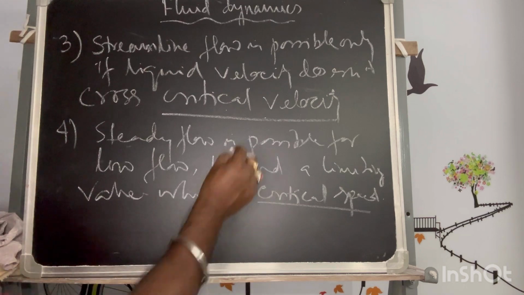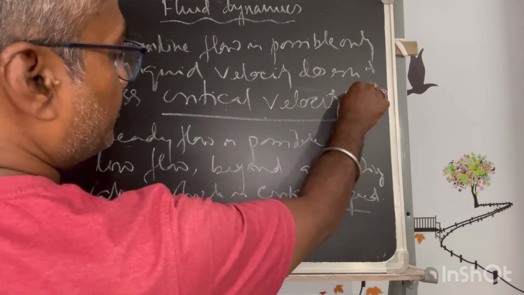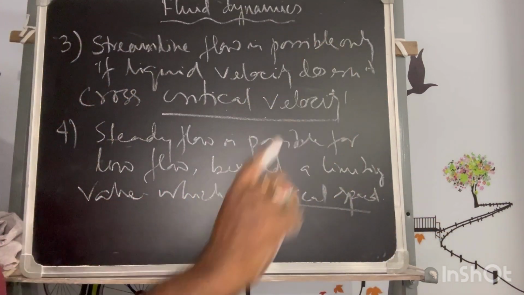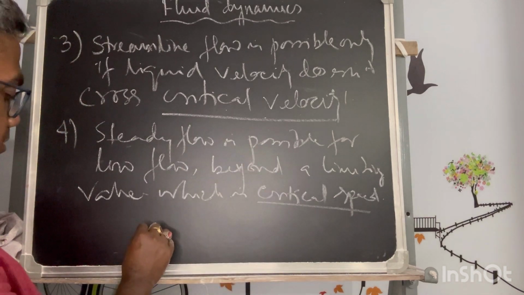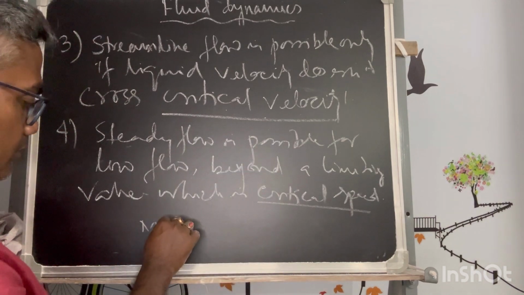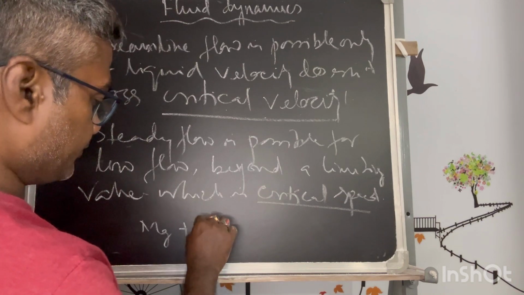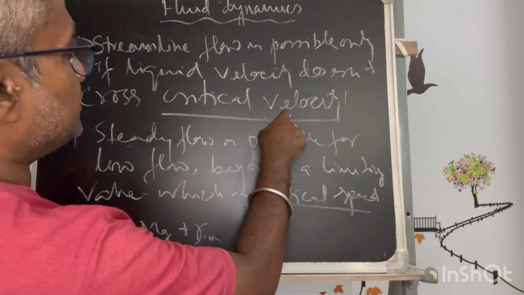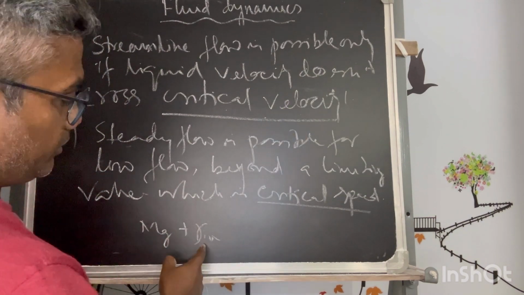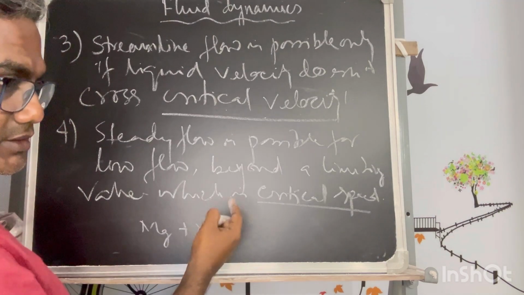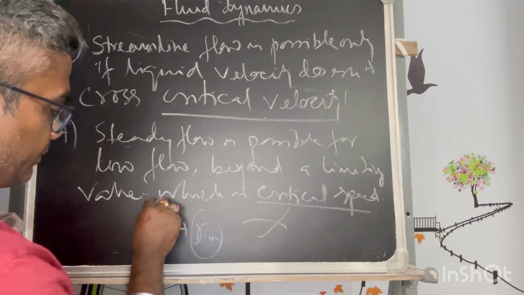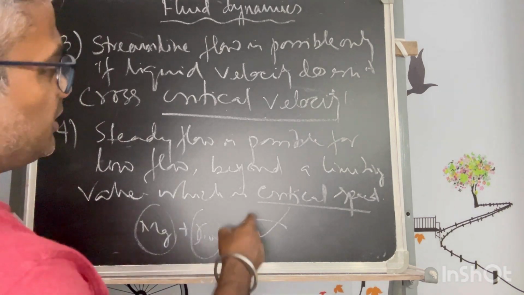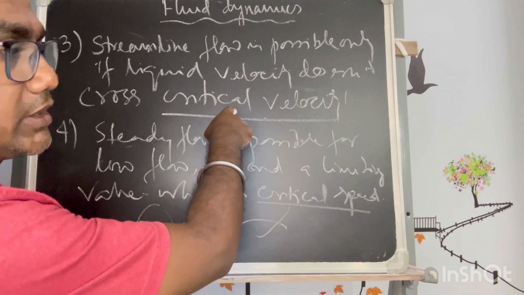Okay, so these are the conditions. This is for a particular point, this is for a whole streamline. Anywhere it crosses the value, because velocity has magnitude and direction. So the critical velocity may depend on the directions also. If the direction is such that two streamlines cross each other, then even if the magnitude is not crossing, that may cross the critical velocity.